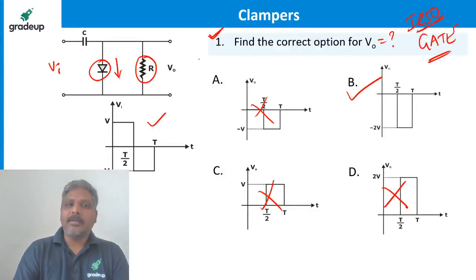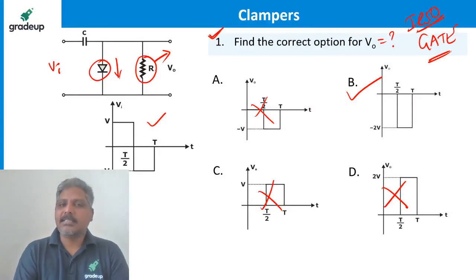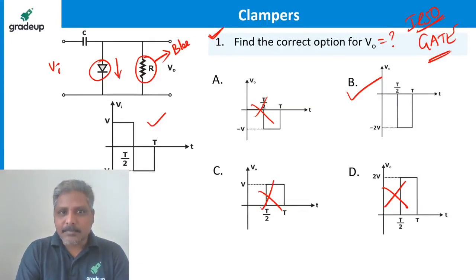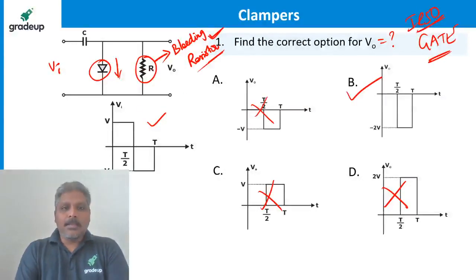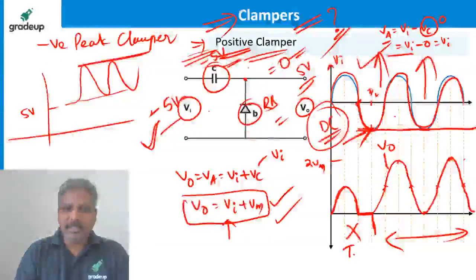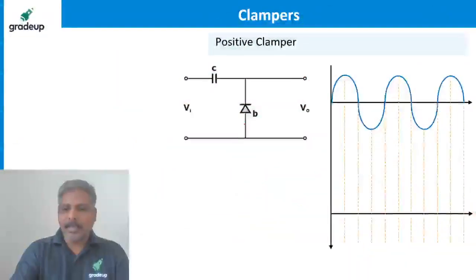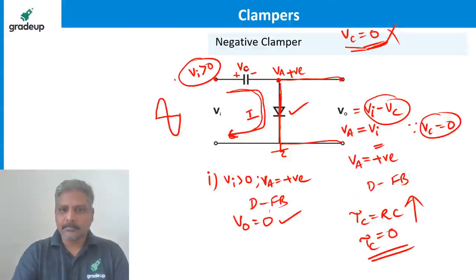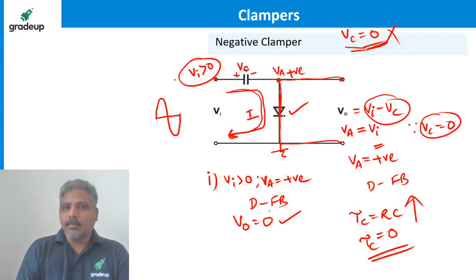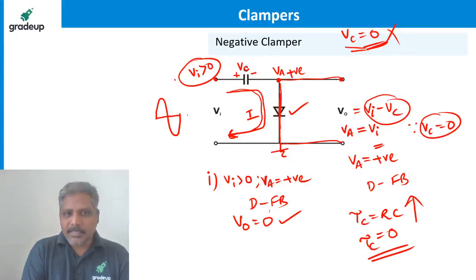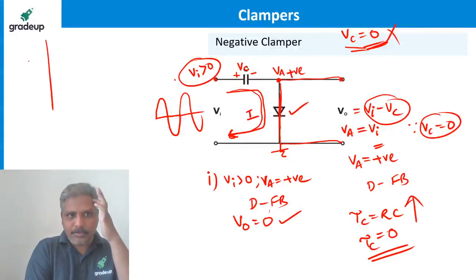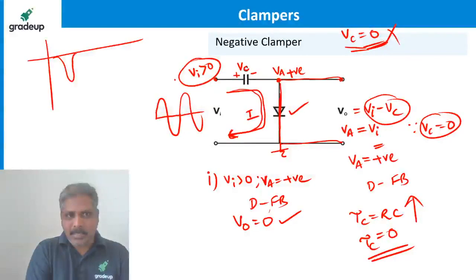Got it? Now let me speak something about this resistor. This resistor is called a bleeding resistor. Why is this resistor required? In this circuit we discussed, once the input is applied, let's say sinusoidal signal input is applied, and it is clamped. Let us say it is clamped like this, because we already know the clamping happened.